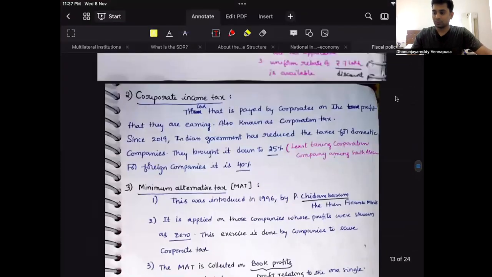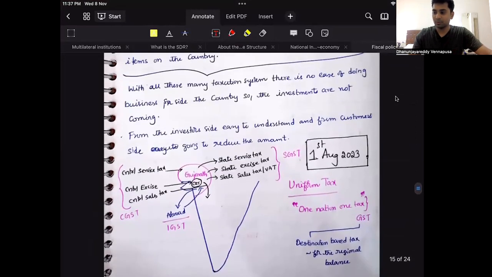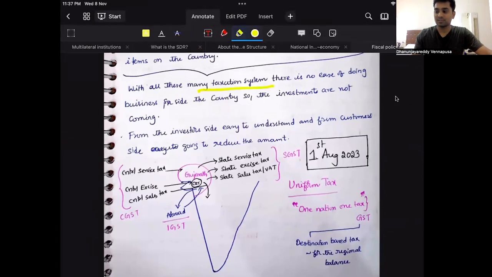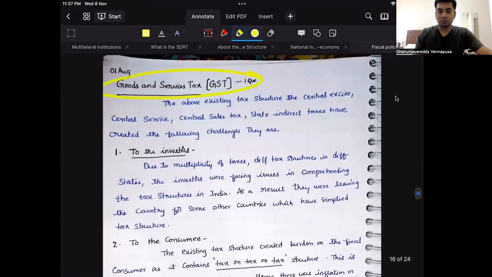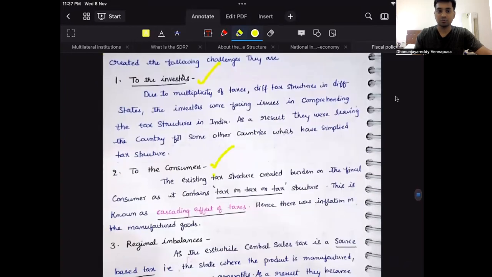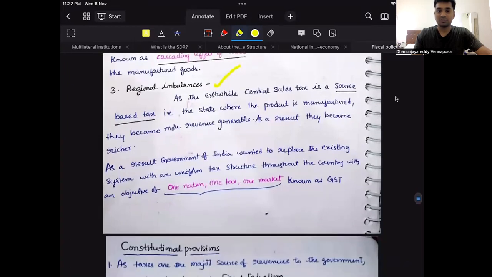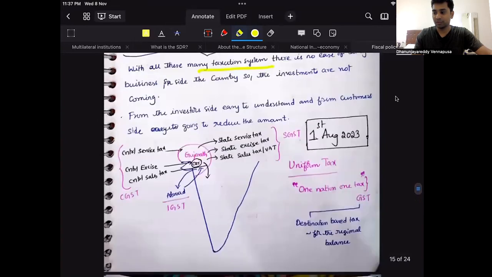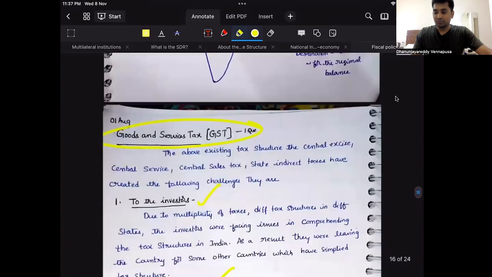Look at this. In the indirect taxes, I have discussed what exactly GST is, why GST has come. With all these different types of taxation systems in India, there have been huge problems. As a result, the government of India has introduced the GST. So there will be one question: how it is going to be beneficial for the investors, for the consumers, and how it is going to help remove regional imbalances. With these things, GST was implemented on 1st July 2017. That is what we have to understand. With all this, there is going to be ease of doing business.